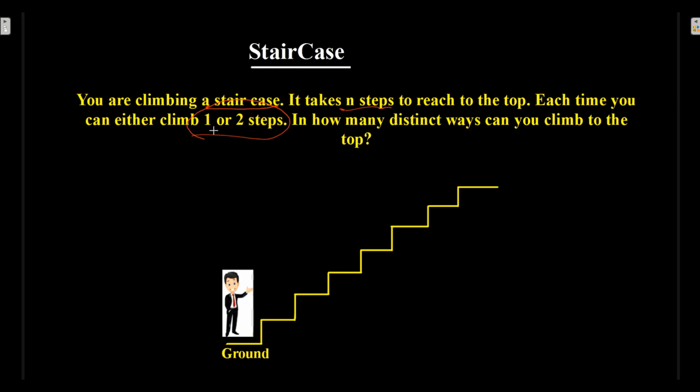With this statement, we understand three things: that we need to climb a staircase. The second thing, we need to take one or two steps. And the third thing, that we need to find the number of ways we can climb to the top. Let's understand this problem in a more interesting way.